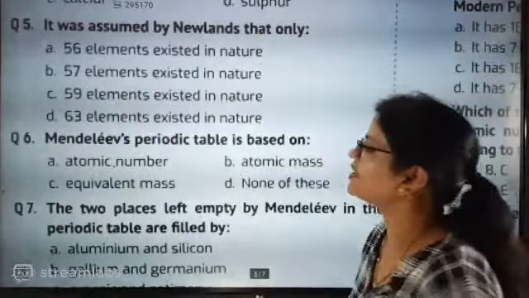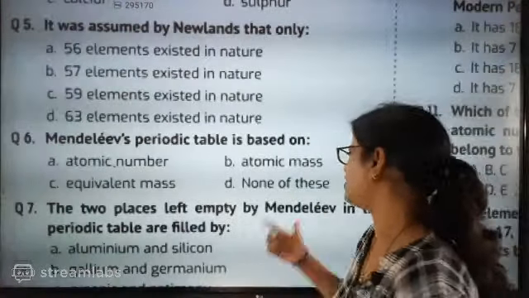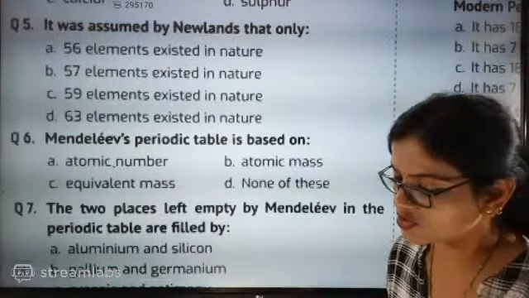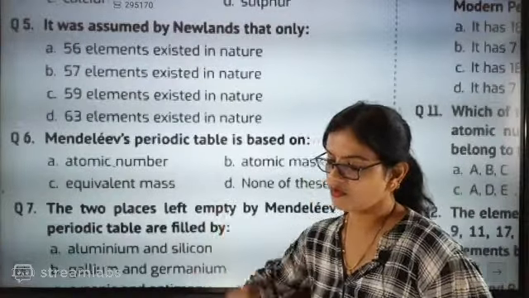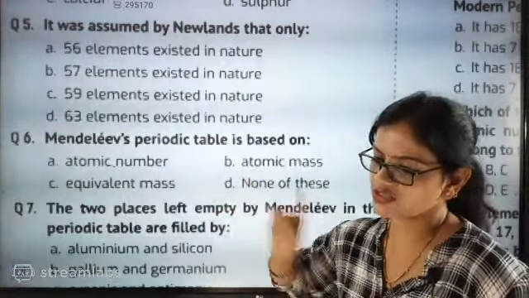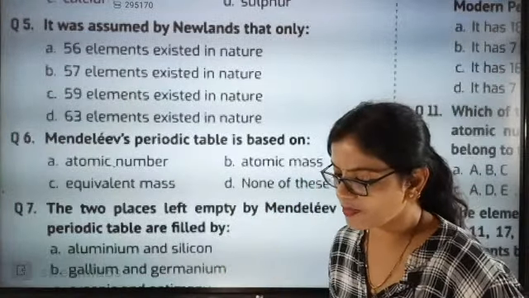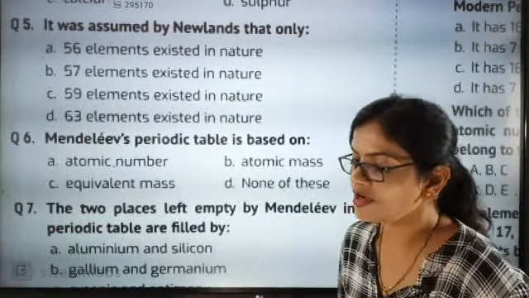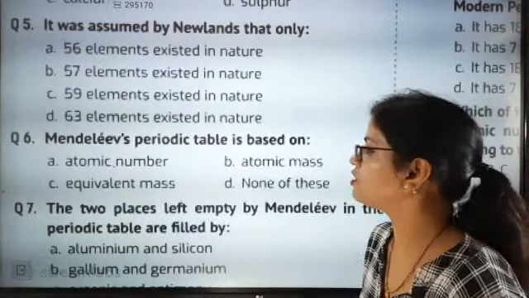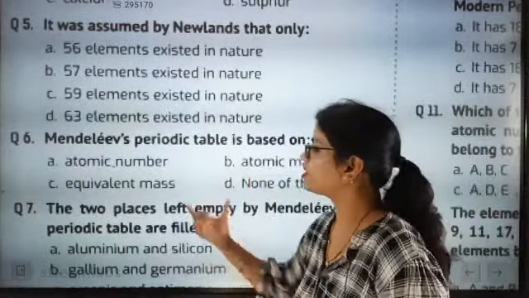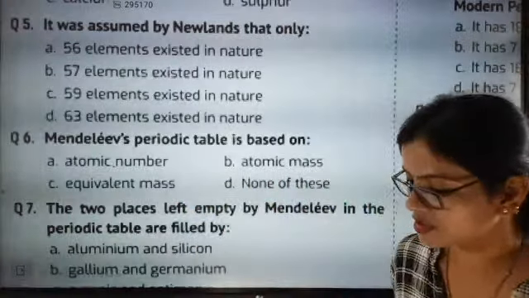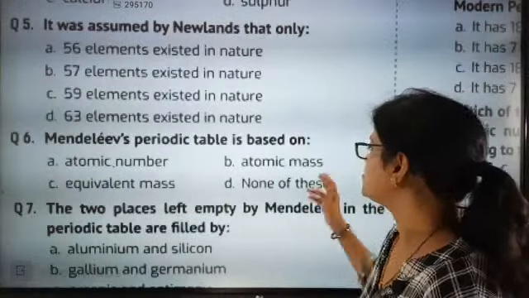Mendeleev's periodic table is based on atomic number, atomic mass, equivalent mass, or none of these. Answer this question as fast as possible. Atomic mass, correct, Kamya. Now Mendeleev's periodic table was exactly based on what concept? Atomic number, atomic mass, equivalent mass or none of these? The answer is B, absolutely correct.